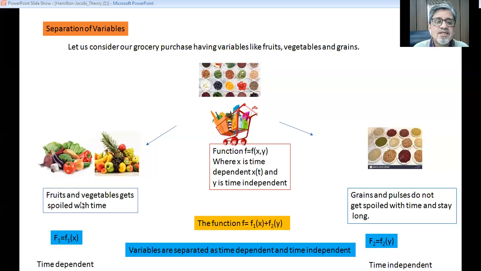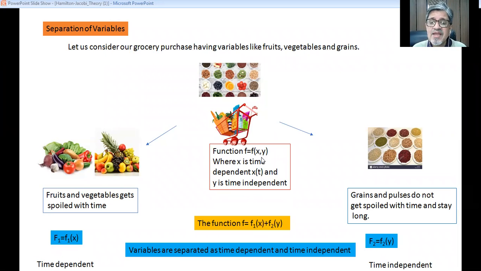So these get spoiled with time. So there is a dependence on time. So we define a function: purchase of fruits and vegetables, function f1, is a function of x, where x is time dependent. And here the pulses and grains don't spoil with time. So it is a function f2 of y. y is not time dependent. And the purchase of grocery is a function of x and y because we purchase both of them.